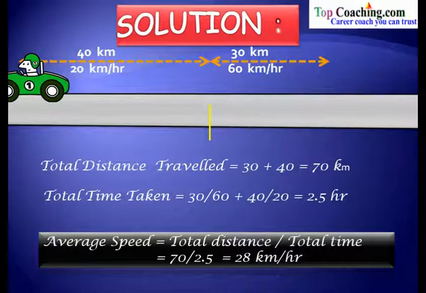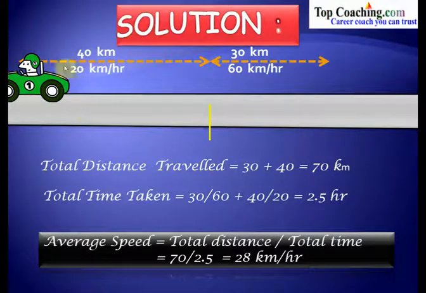So now you see why we have used the term total distance upon total time, because in most situations the distance is divided into parts and these distances are traveled at different speeds. So to calculate the overall speed, you need to have the total distance traveled and the total time taken. In this particular case, the speed for this distance is 60 kilometers per hour and the speed for this distance is 20 kilometers per hour. The average speed would not be 60 plus 20 divided by 2, which is equal to 40. Actually, the speed is 28 kilometers per hour.